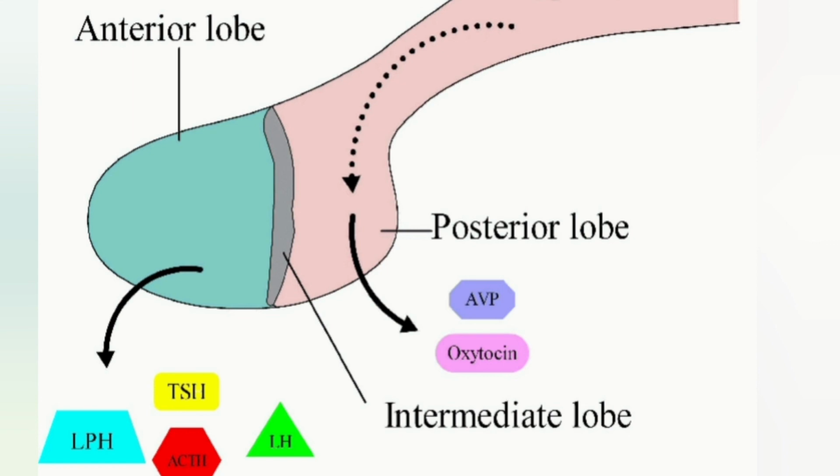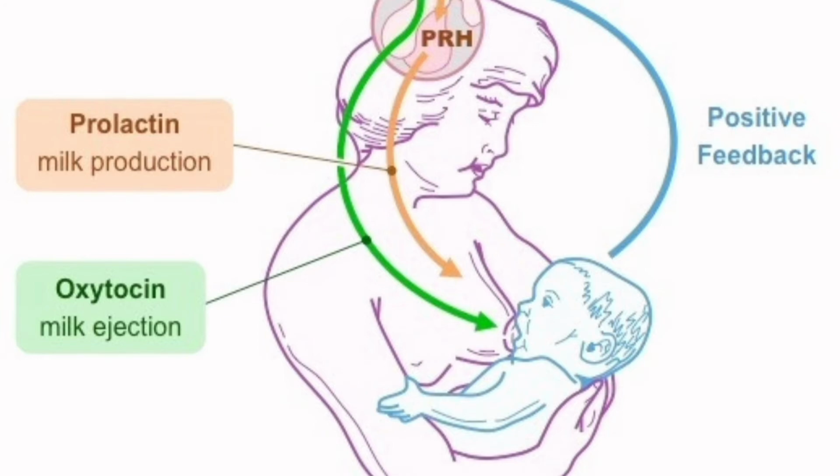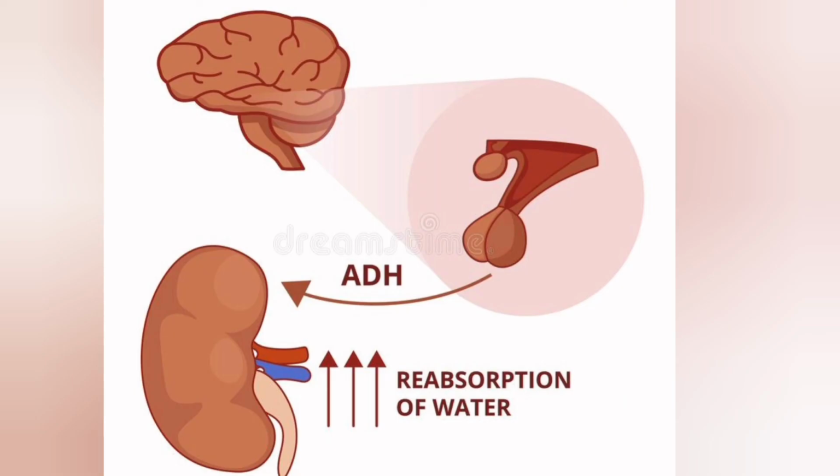So oxytocin is a hormone that helps in the vigorous contraction of the uterus at the time of childbirth. It also plays a role in ejection of milk from the mammary gland in the female. Vasopressin is also known as antidiuretic hormone or ADH. This hormone mainly acts at the kidney and stimulates the reabsorption of water and electrolytes by the distal convoluted tubules, and therefore it reduces the loss of water through the urine.